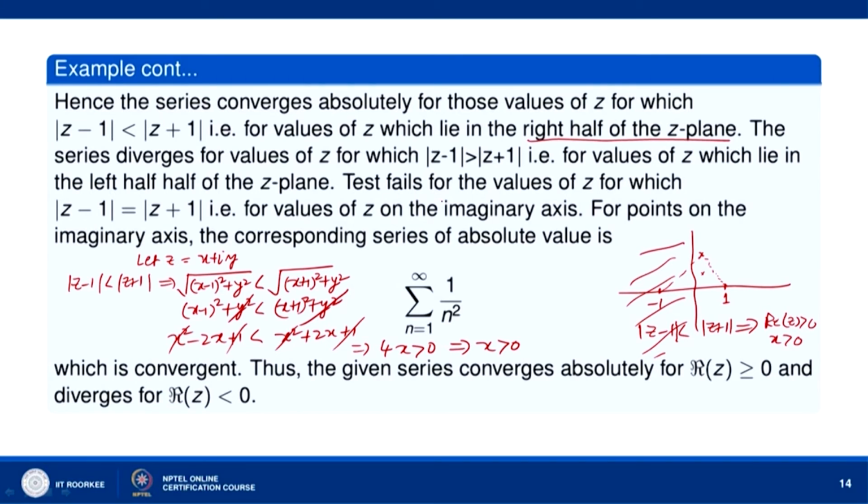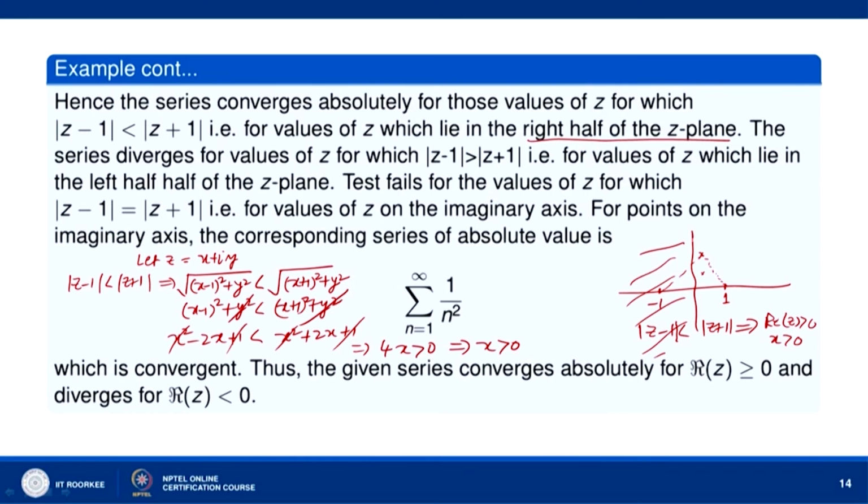Now, the test fails for the values of z for which mod of z minus 1 equal to mod of z plus 1. Mod of z minus 1 equal to mod of z plus 1 means x equal to 0. Okay. If you put equality here instead of the inequality, then we will have 4x equal to 0. So, x equal to 0. So, mod of z minus 1 is equal to mod of z plus 1 means the points in the z plane whose distances from 1 and minus 1 are the same.